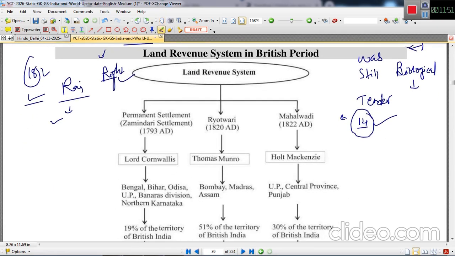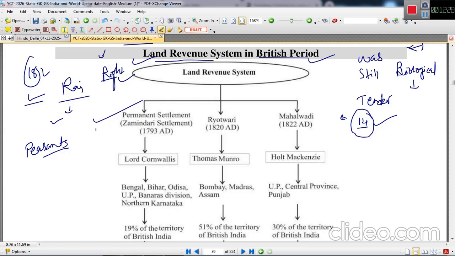Next we are going to see the land revenue system in the British period. This portion is very important, because a lot of questions are still being framed on this particular subject. This is the method by which Britishers exploited our peasants, exploited our country. So this is a very crucial portion of history from the exam perspective. The land revenue system during the British period can be divided into three parts.